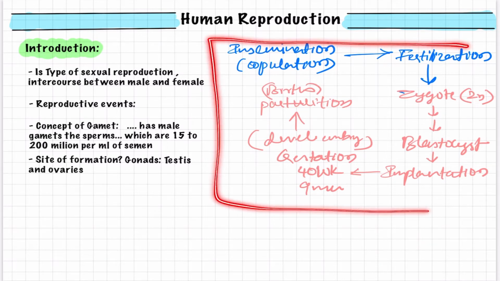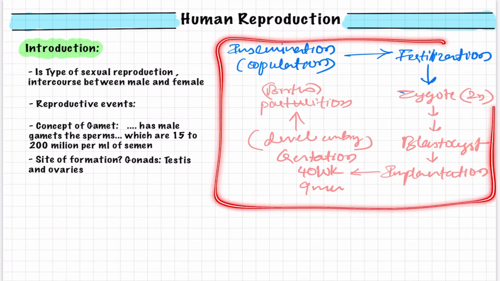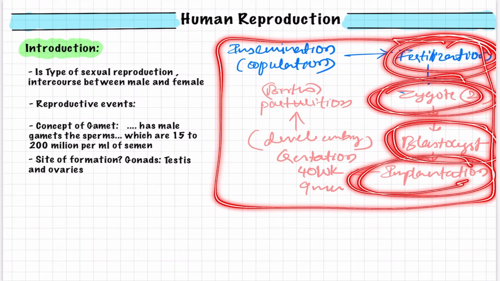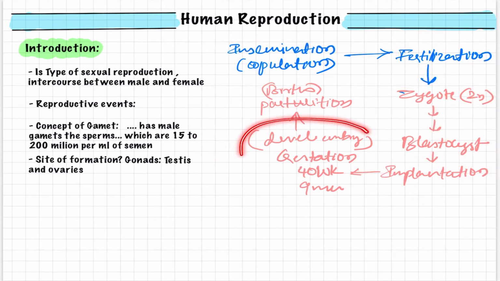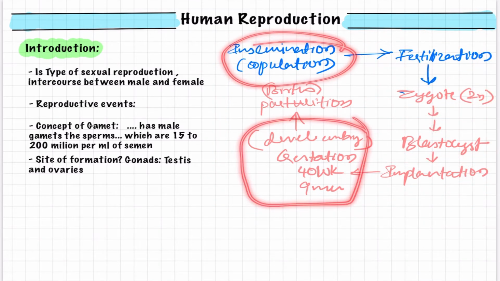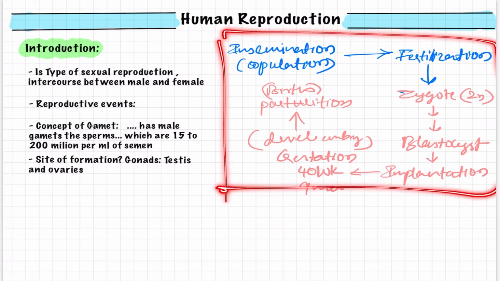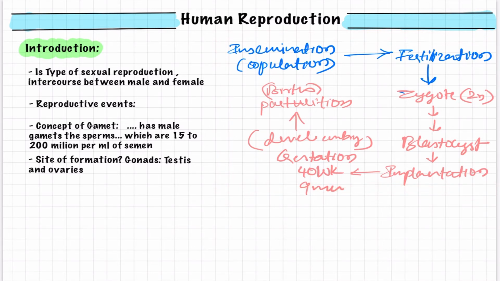So these are the reproductive events, and they are very important to understand before going in depth into fertilization, implantation, the development of the zygote into the blastocyst, the process of insemination, fertility disorders and all those things. We have to have this basic knowledge of the reproductive events.